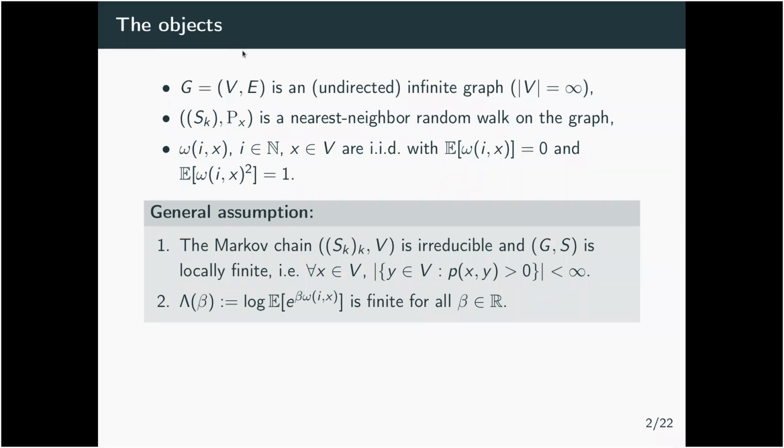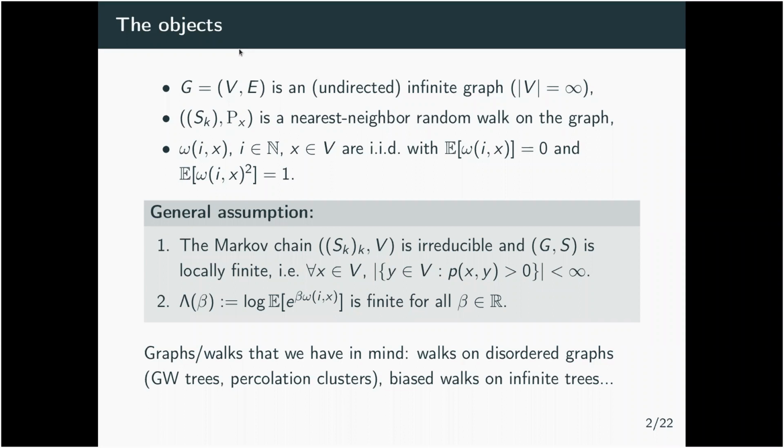We make the following general assumptions on our graph. First, we assume that the Markov chain defined by the random walk is irreducible, and also that it is locally finite, in the sense that if you look at any vertex x, the number of vertices you can access, where you have positive probability to go, should be finite. And also we will ask for the environment omega to have exponential moment, and we take lambda of beta to be the logarithm of this exponential moment.